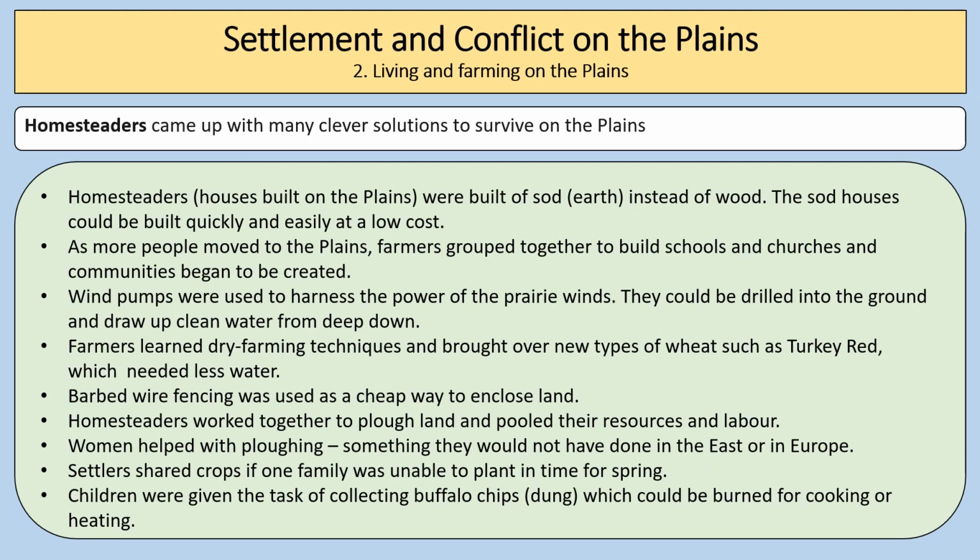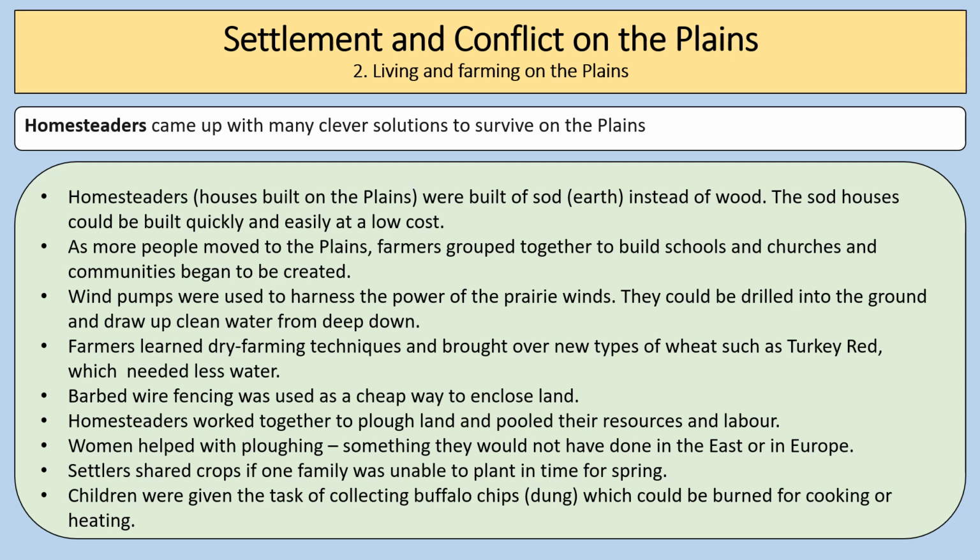However, homesteaders came up with many clever solutions to survive on the plains. Homesteaders built houses on the plains that were built of sod earth instead of wood. Sod houses could be built quickly and easily at a low cost. As more people moved to the plains, farmers grouped together. They started to build communities. They built schools, churches, and whole communities rose up, and that tackled the problem of things like loneliness, for example, and people worked together. Wind pumps were used to harness the power of the prairie winds. They could be drilled into the ground and draw up clean water from way, way deep down.